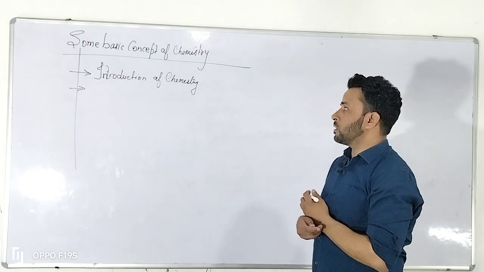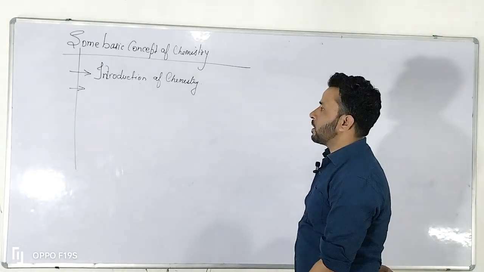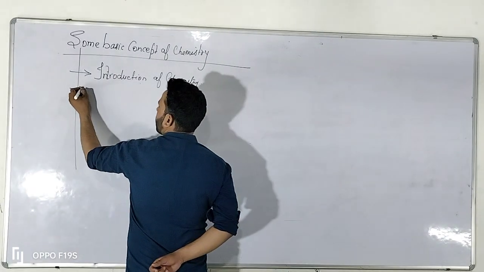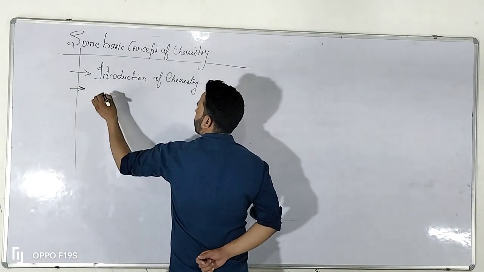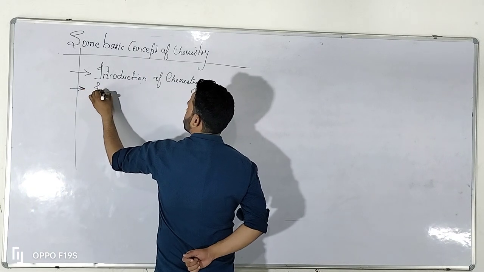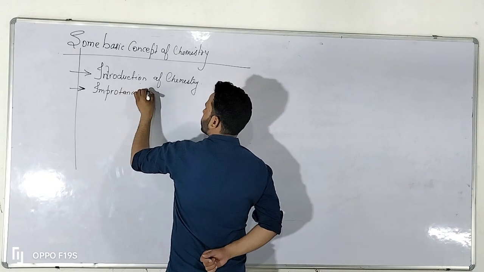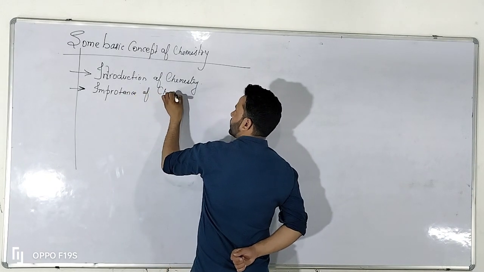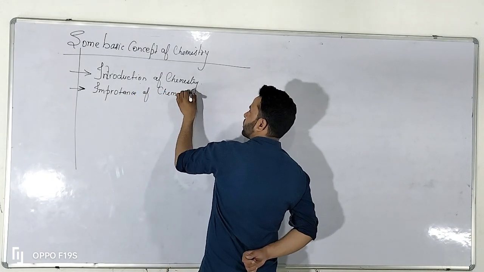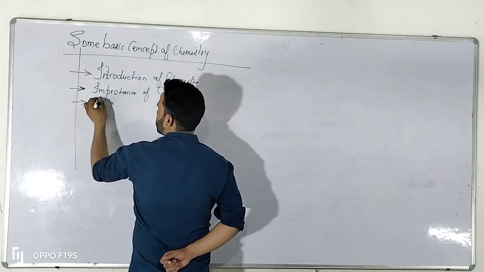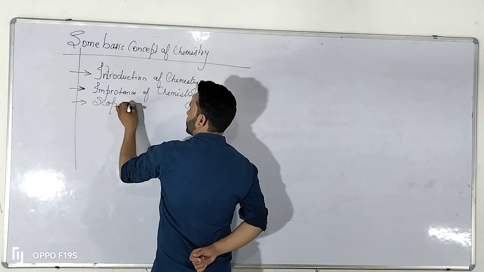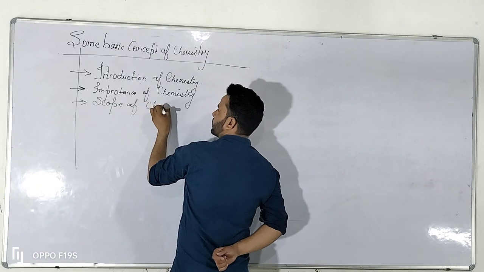So before I'm going to introduce chemistry, then after we will cover the importance of chemistry. After then, we have to cover the scope of chemistry.